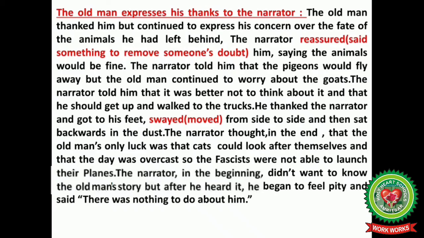The narrator thought in the end that the old man's only luck was that cats could look after themselves and that the day was overcast, so the fascists were not able to launch their planes. The narrator in the beginning didn't want to know the old man's story. But after he heard it, he began to feel pity and said there was nothing to do about him. Students, write down the meaning of difficult words. Reassured, said something to remove someone's doubt. Swayed, moved.